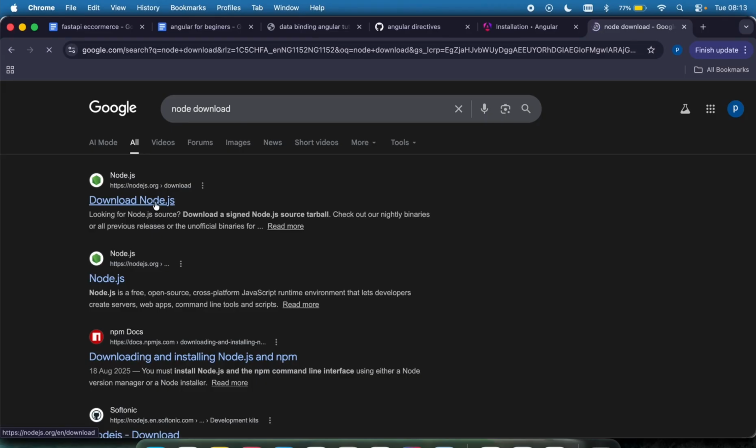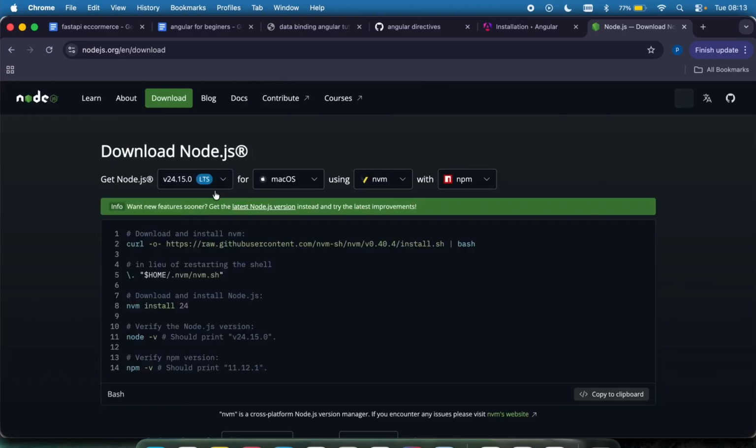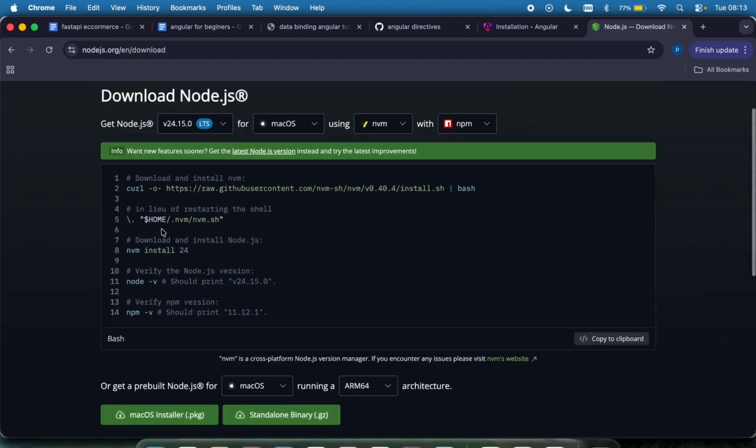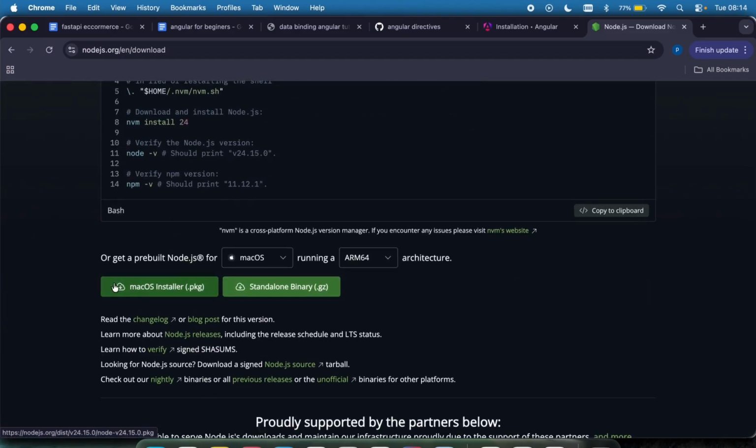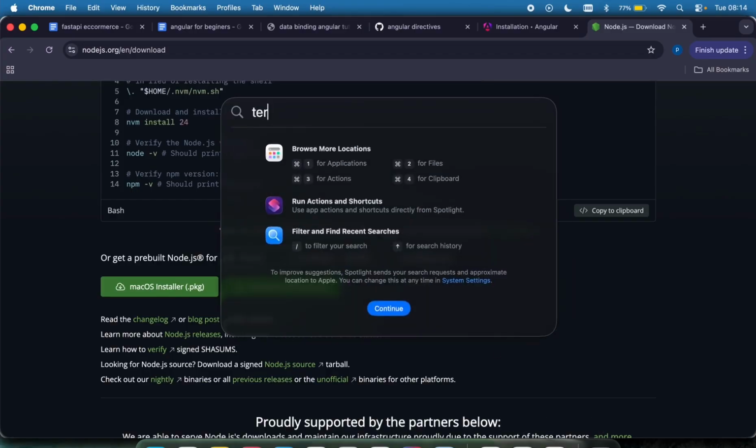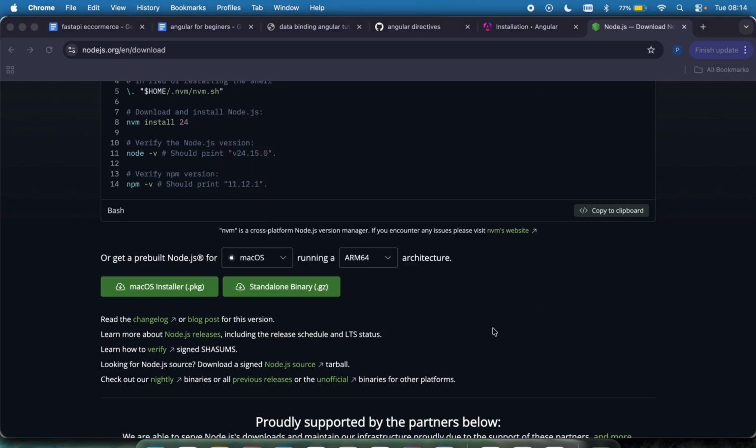Click on this and you can proceed to download Node depending on your operating system. If you do not have Node installed already, you can download for Mac, or if you are on Windows, you can click and download. Okay, so for you to check if you already have Node downloaded, open your terminal right there or your command prompt.